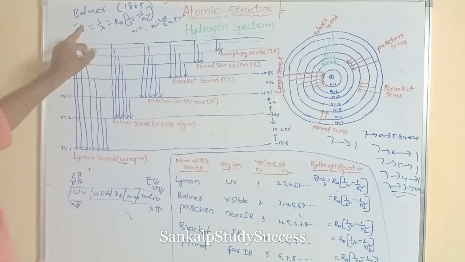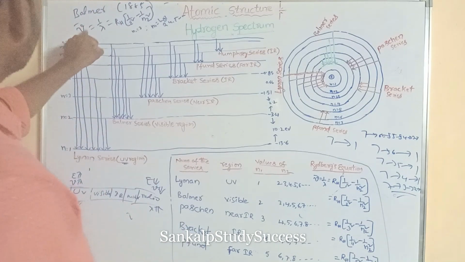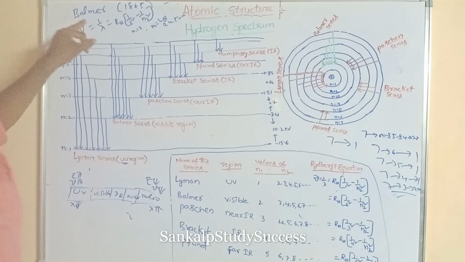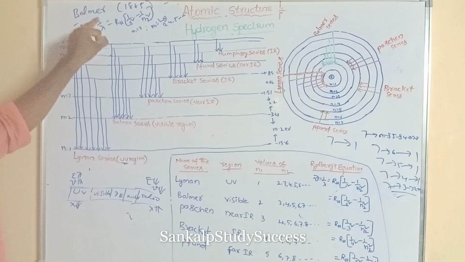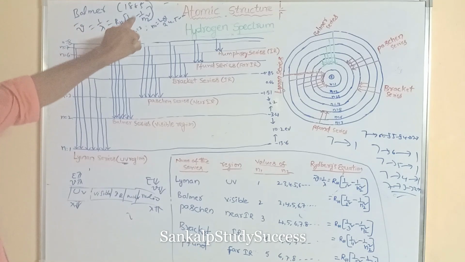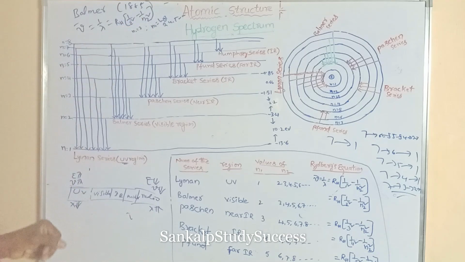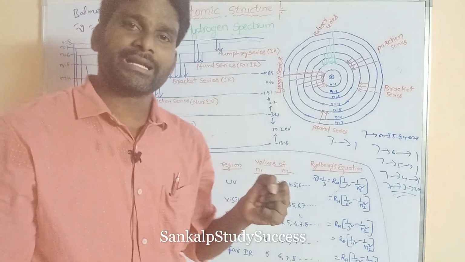So here we can observe one equation. This gives Balmer. What is that? Nu bar is equal to 1 by lambda is equal to RH into 1 by 2 square minus 1 by N2 square. So this is applicable only to the Balmer series.